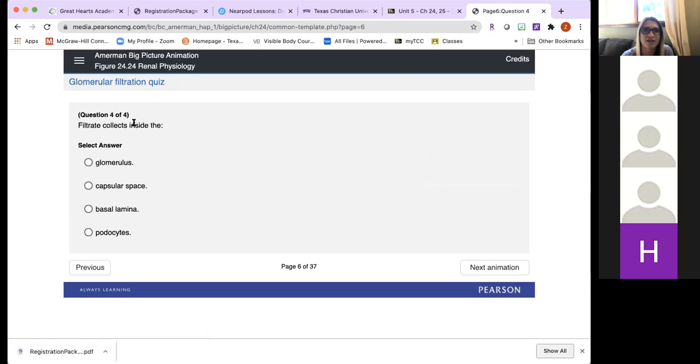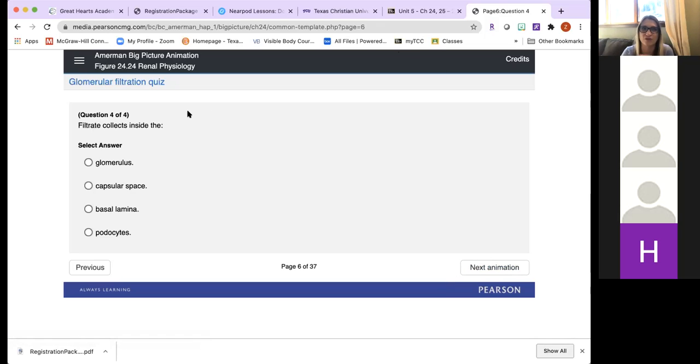And then the last question: filtrate collects inside of what? So filtrate collects inside... And yes, I have one vote for capsular space here, and that's correct. Sometimes I have students jump at the glomerulus and they're like, oh, it's glomerulus, because they know that it's part of that renal corpuscle. So make sure that you're really paying attention to the wording here. We're looking for filtrate, and filtrate is the fluid that left the blood. It left the glomerulus and it fills the capsular space. And then you would go into the next animation.